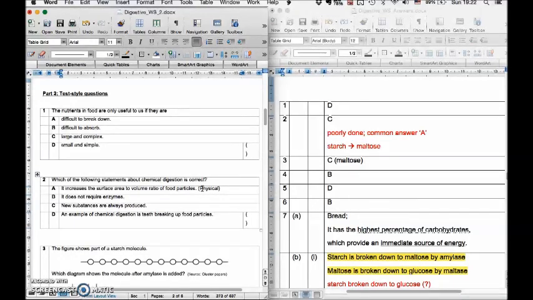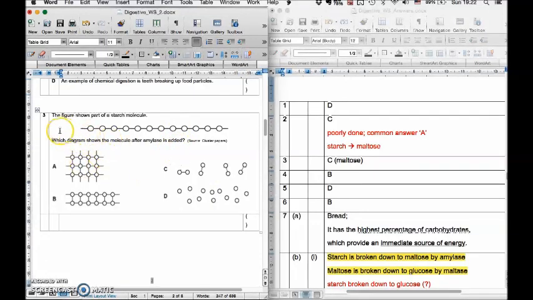And also teeth breaking up food particles is physical digestion. Alright, for question 3, the answer is C. If this is starch, after you add amylase, amylase will break down starch to maltose, and remember maltose is made out of 2 units of glucose. So the answer is C, because this is maltose, right? 2 units of glucose. Some of y'all put D, but D is not correct, because this is glucose, not maltose.